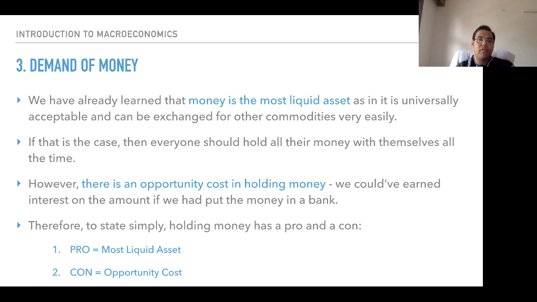So the point is that if you try to hold all your money with you, that results into a huge opportunity cost. Reason being that the value of money would depreciate. The value of money would go down. So there is an opportunity cost in holding money. We could have earned interest on the amount if we had put the money in bank. Hence, yes, money is the most liquid asset. You should have as much money in your hands to be able to meet the liquidity requirement, but not too much money. So the pro is it is the most liquid asset, and the con is the opportunity cost is high, demand of money.